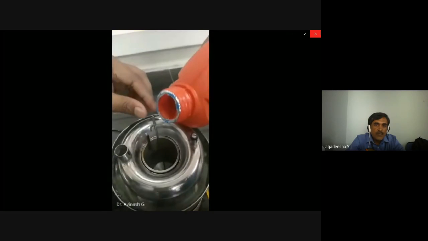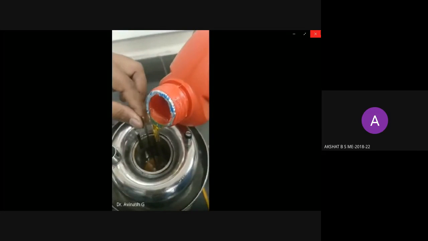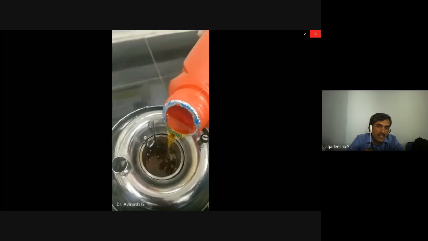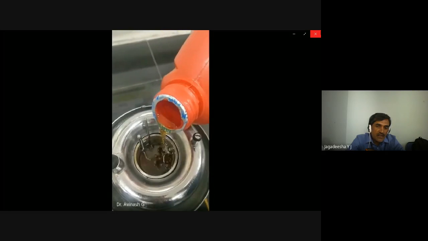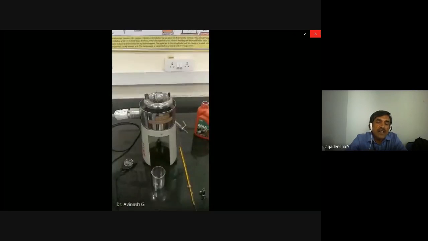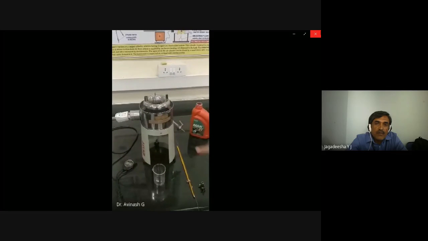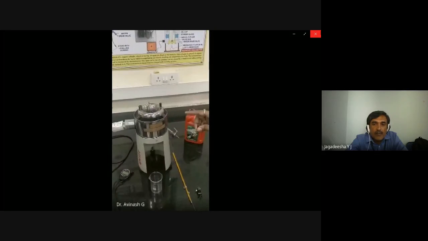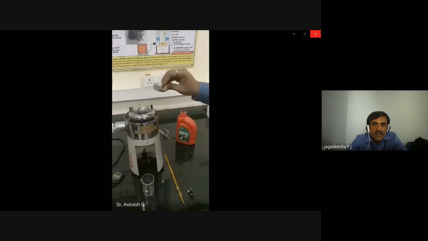The oil is poured, and the stick with the ball closes that opening of the hole. Do not fill the oil to overflow; fill a little less than the capacity of the cup. You have to pour the oil.